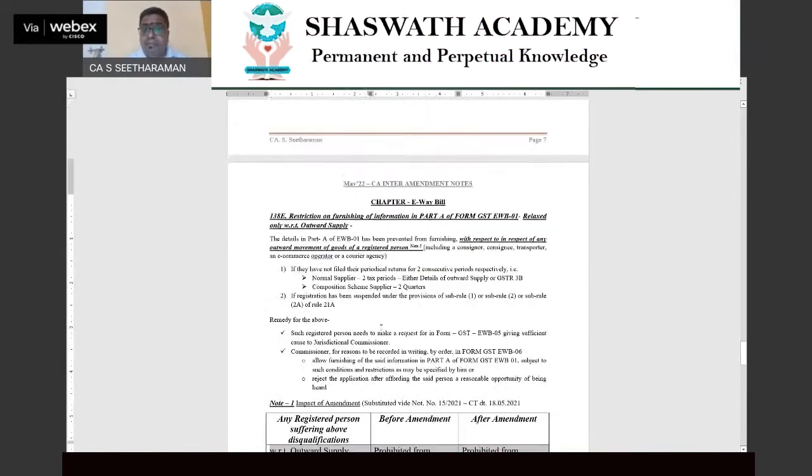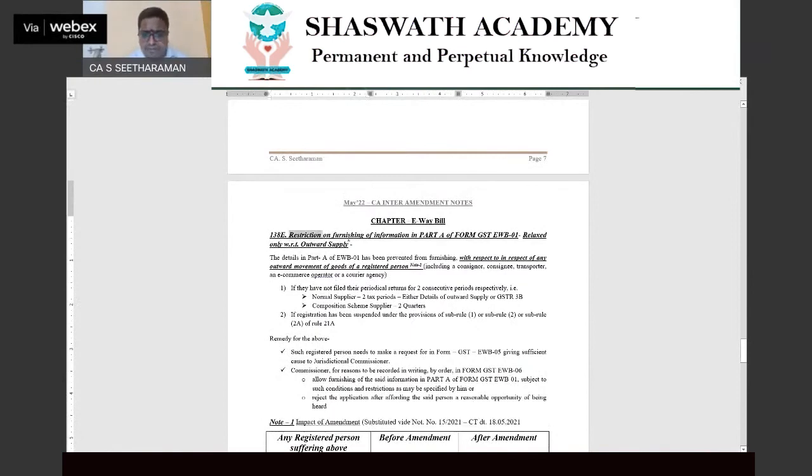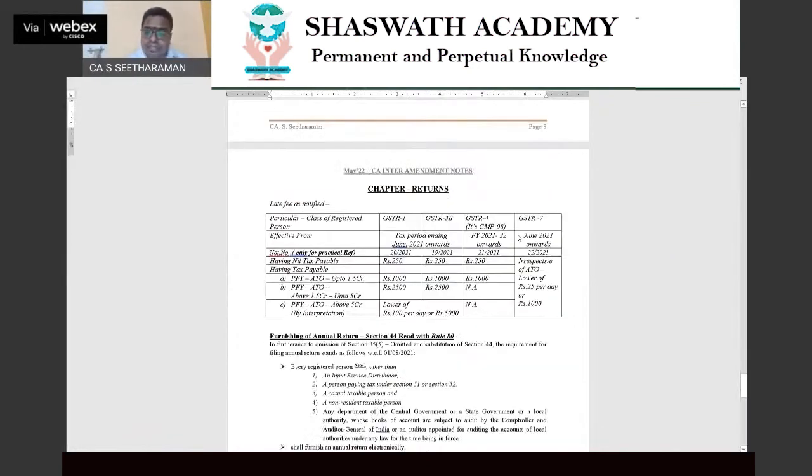Also mark the restriction for furnishing information in Part A of e-waybill 01, which is also one of the prominent areas. So apart from applicability, apart from validity, restriction on generating e-waybill is one more very, very important area. And remember, an amendment is there with respect to the same.